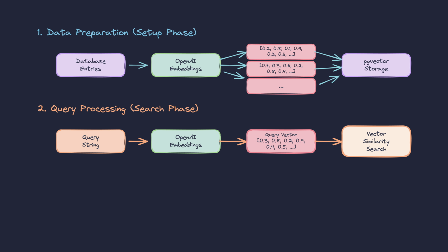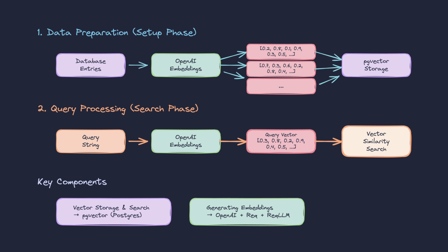So we basically need two pieces of our puzzle. The first one is vector storage and search. The other is generating embeddings. For the first part, we'll use Postgres extension, pgvector. For generating embeddings, we could use some local model, but today I'll just use OpenAI embeddings and the Req library with ReqLLM plugin that will make our life easier when querying the OpenAI API.